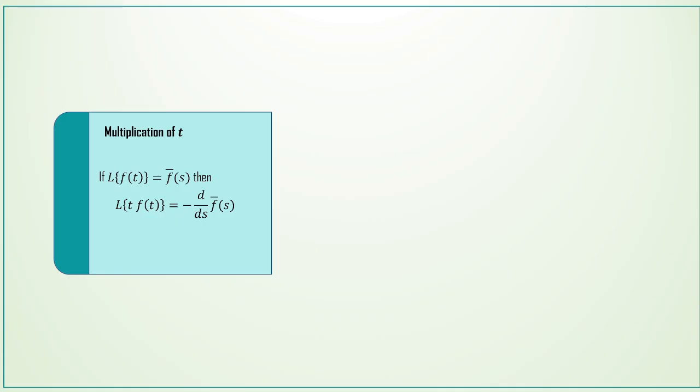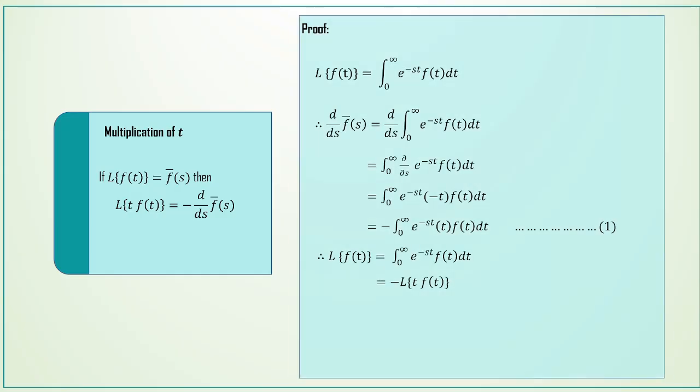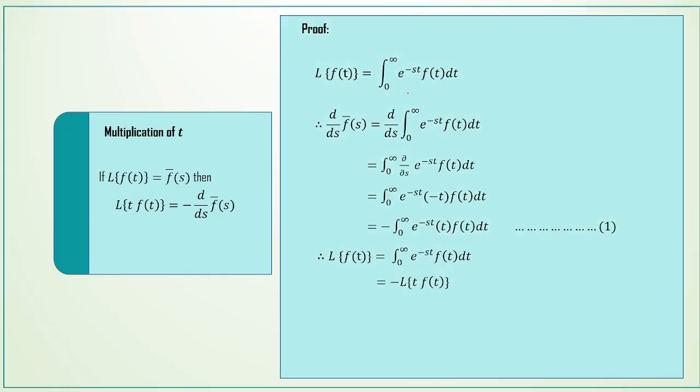Next, we see the multiplication by t. If L of f of t is equal to f bar of s, then L of t into f of t... the multiplication by t means the function f of t is multiplied by t. So what is our Laplace transform of t into f of t? It is minus d by ds of f bar of s. Let us see the proof. This is the definition, and this can be written as f bar of s.